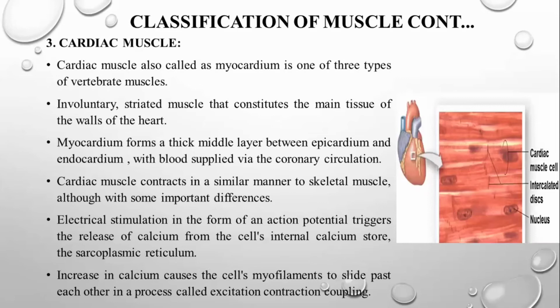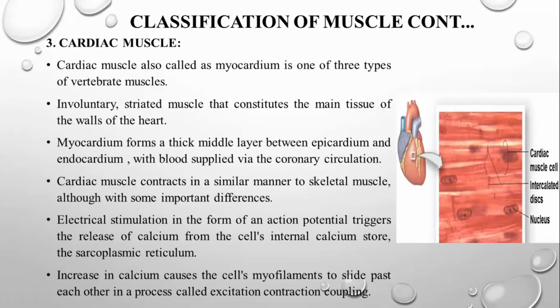Okay. Next, we're going to see about cardiac muscle, a very important muscle which is found in only a single organ, the human heart. The only organ with cardiac muscle is the human heart, and we can't find this cardiac muscle anywhere else in our body. Cardiac muscle, also called myocardium, is one of the three types of vertebrate muscle. It is an involuntary but striated muscle that constitutes the main tissue of the walls of your heart.